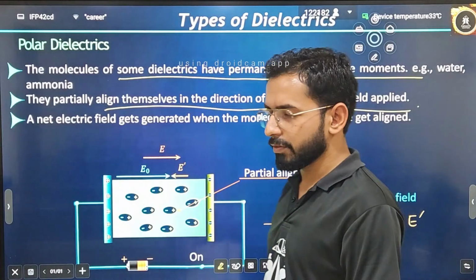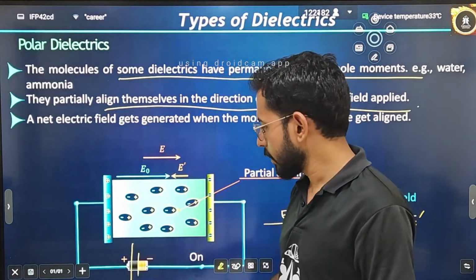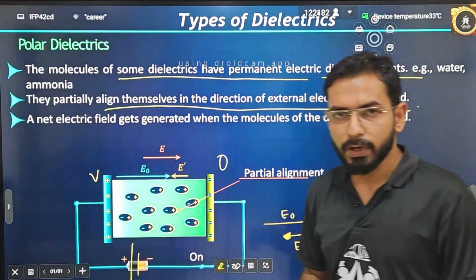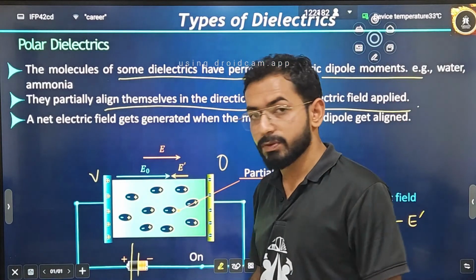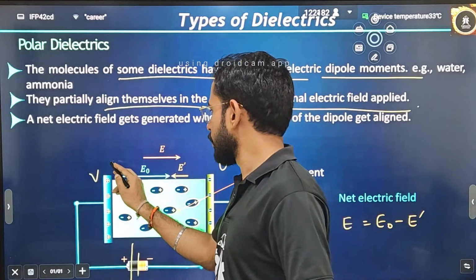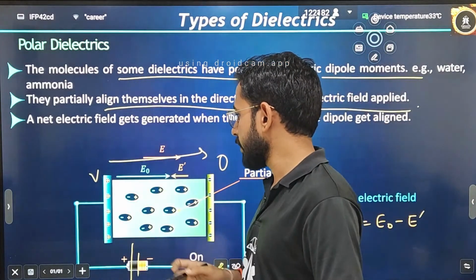The external electric field that you have applied. Here is the external electric field applied. Firstly, you have applied a potential difference. Due to that, one point will get higher potential, the second point will get lower potential. And the electric field direction will always be from higher potential to lower potential. This will be the direction for the electric field.